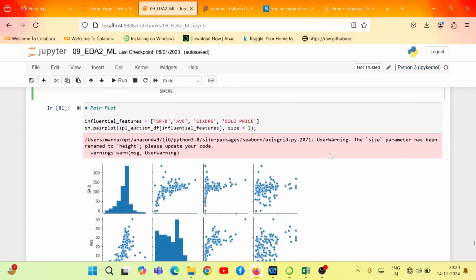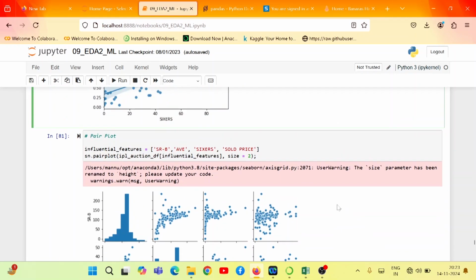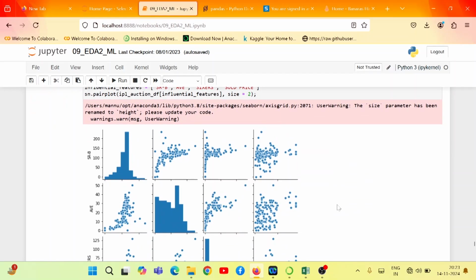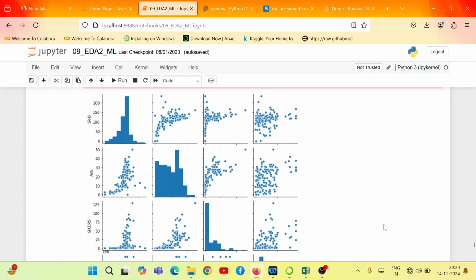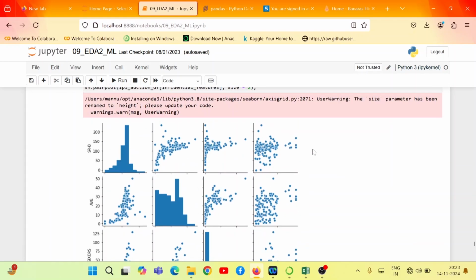The next plot is a pair plot. If there are many variables, it is not convenient to draw a scatter plot for each pair of variables to understand the relationship. So instead of going one-to-one, we go with the pair plot. A pair plot can be used to depict the relationships in a single diagram. That is the basic purpose.